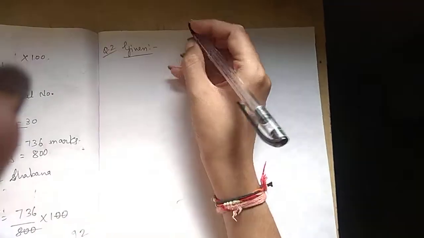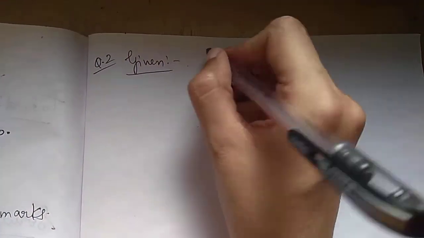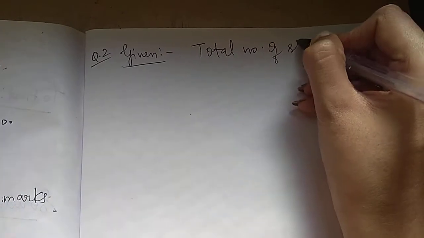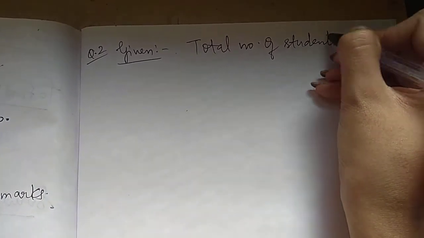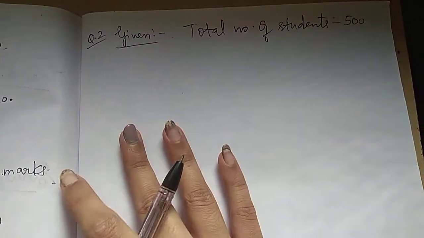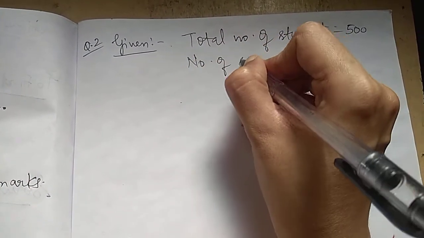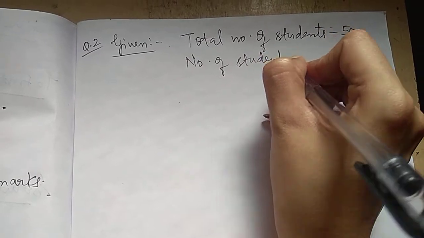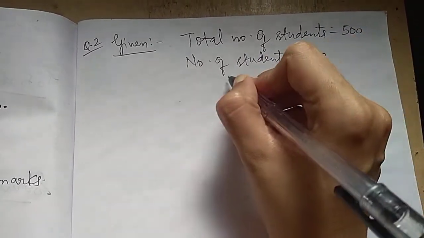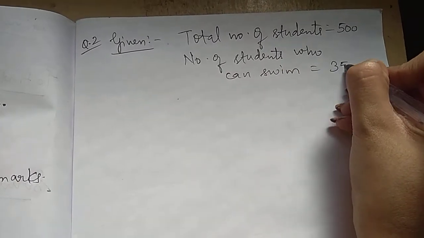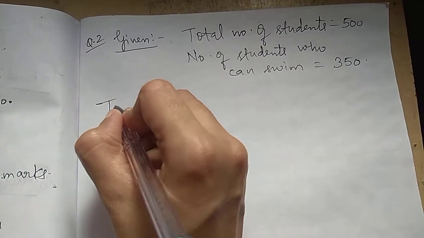Given: total number of students 500, number of students who can swim 350. What we have to find?